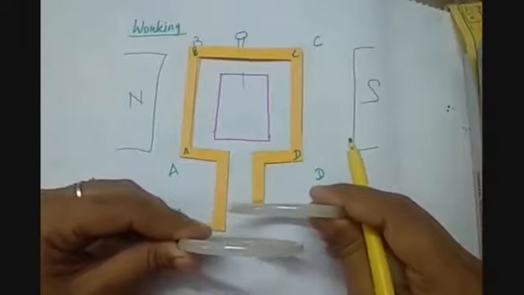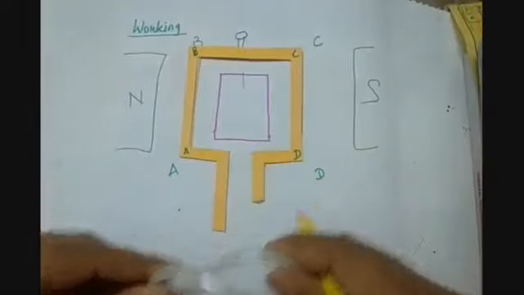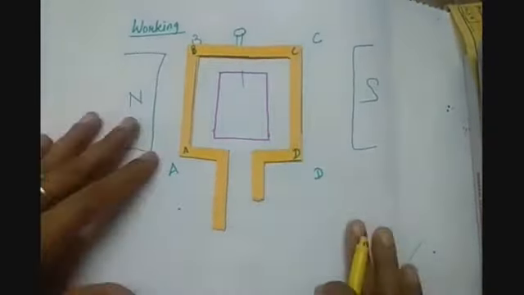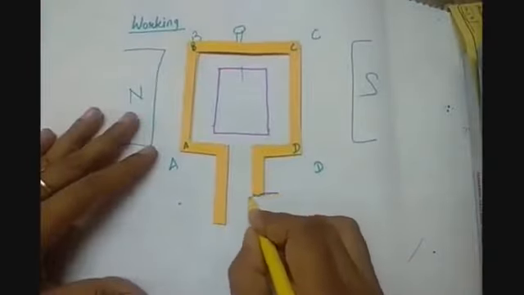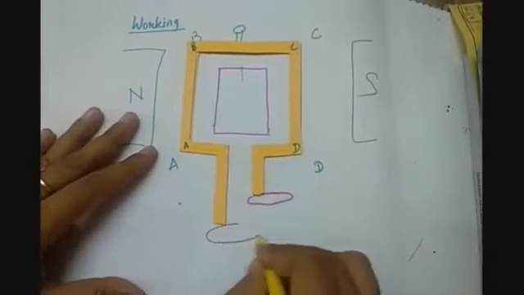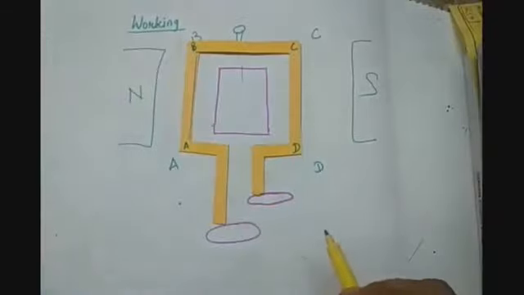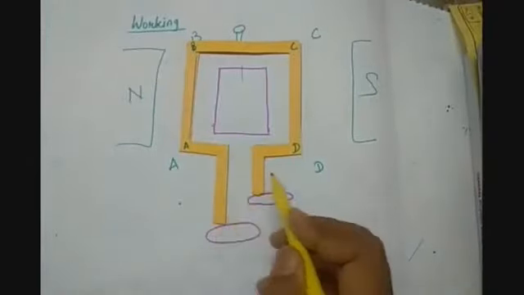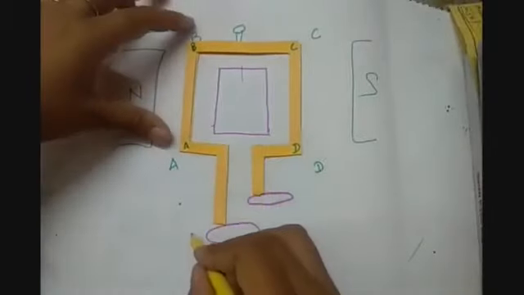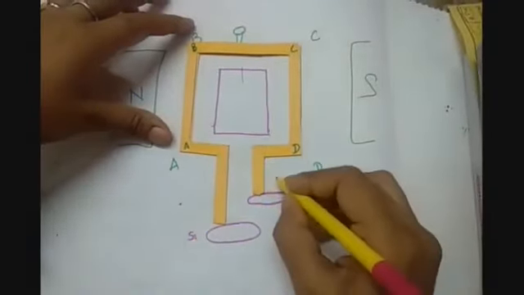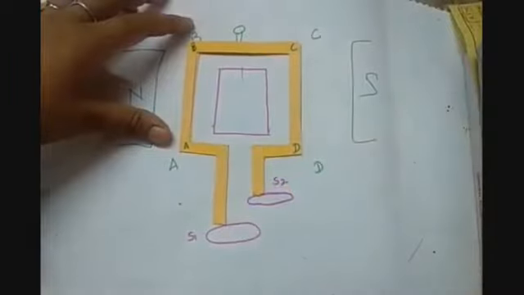So dear students, I cannot hold them like this, so I am just keeping it here, and I am making these slip rings like this. So here I have the two slip rings which will be connected to the arms AB and CD respectively. So here I have S1 and here I have S2.